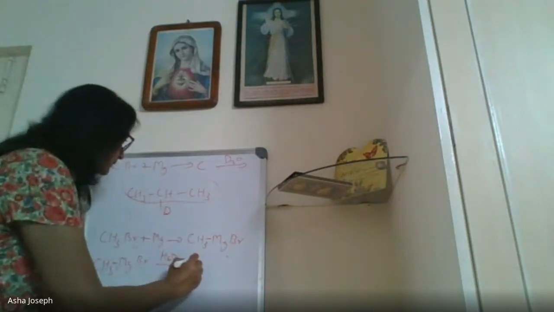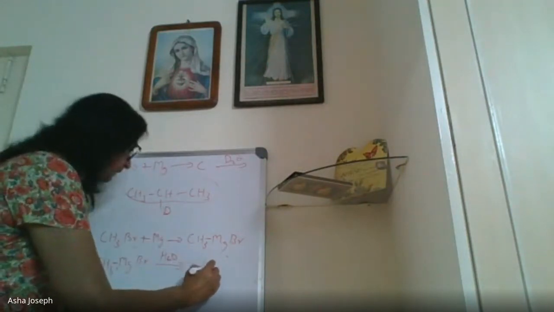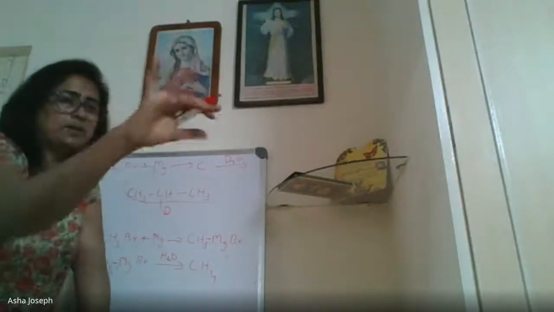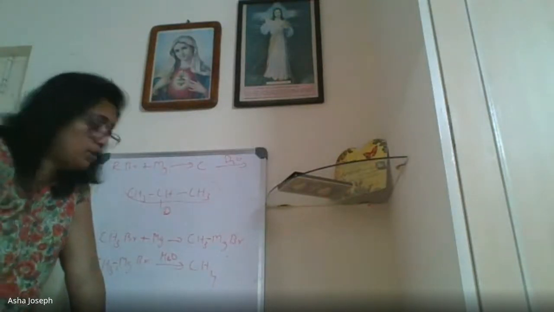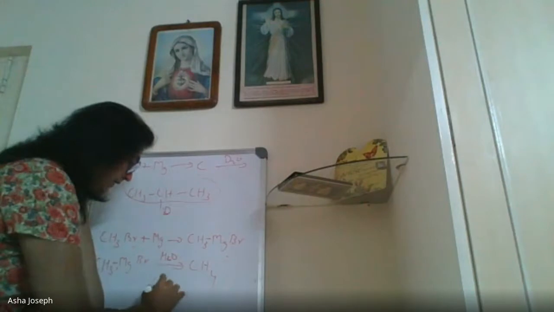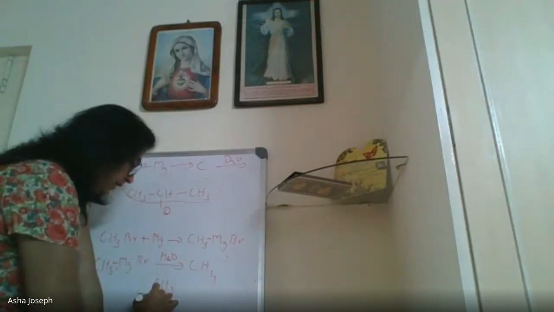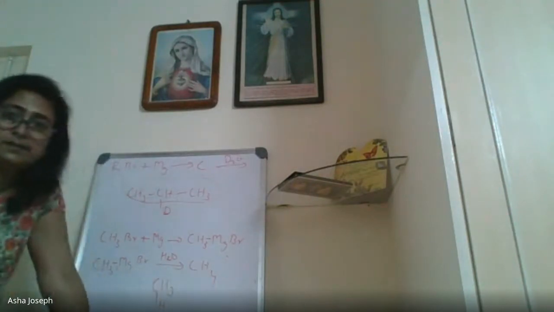What is the product? CH4, right? Ma'am, CH4 and Mg(OH)Br, that's the byproduct you leave. The main product is CH4. How do you get CH4? To CH3 one H is added, right?